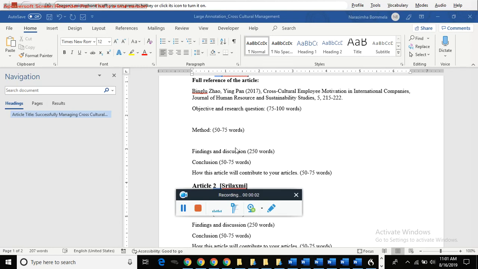Next section of the summary is about method. The expectation is between 50 and 75 words. It is a small paragraph that we write about method. We know that any research that we conduct, we will be following a research methodology.